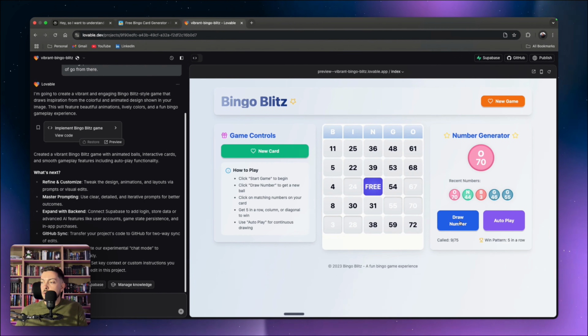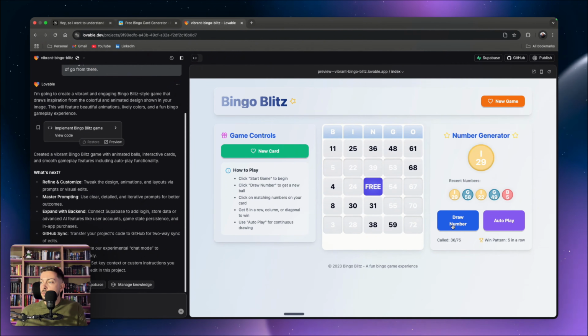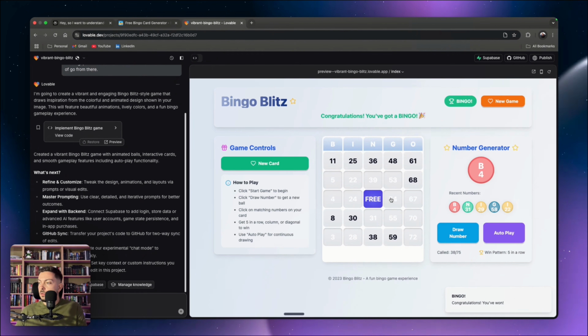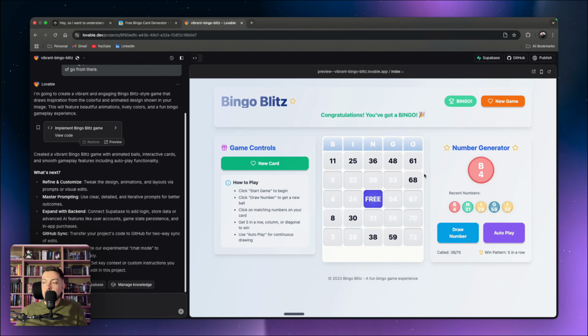B3. Let's see if we can hit a bingo here. O70, B7, carry on playing. Oh, we need one more. We need O68. There we go. Okay, we got it over here in the middle. So you've got bingo. And then we go there. We've won bingo. It's this nice little like congratulations message.